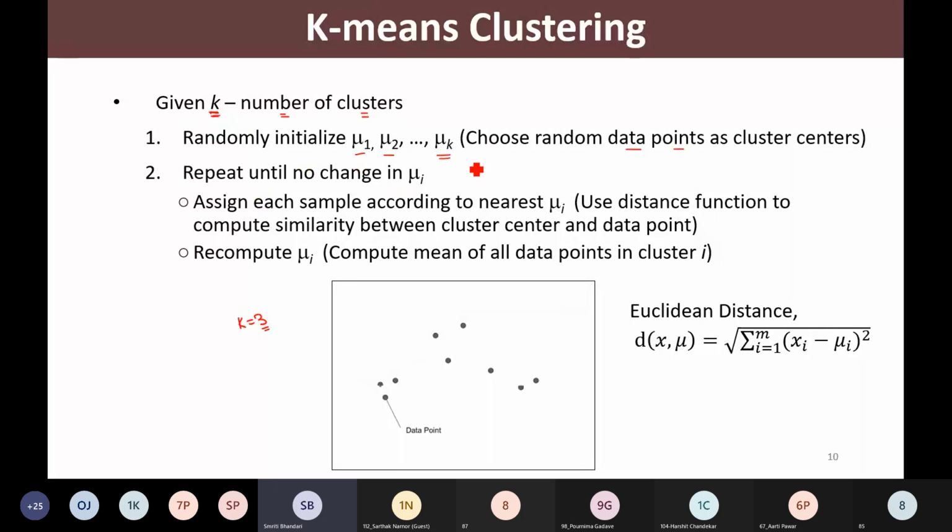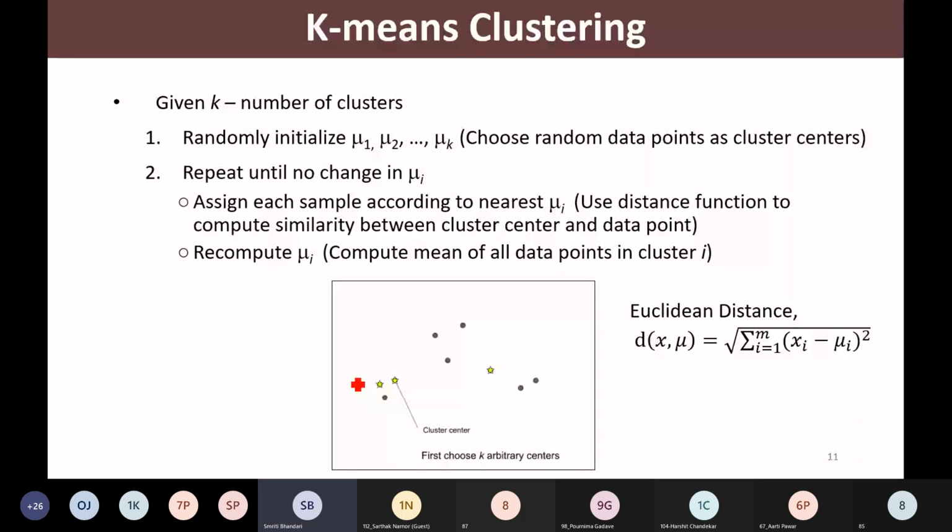The strategy is to randomly select a few data points as cluster centers. See here, we are selecting these 3 data points as our cluster centers randomly.